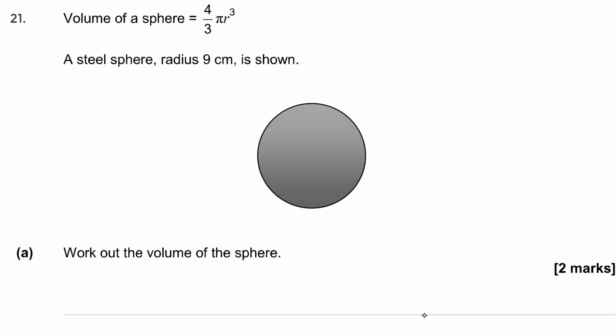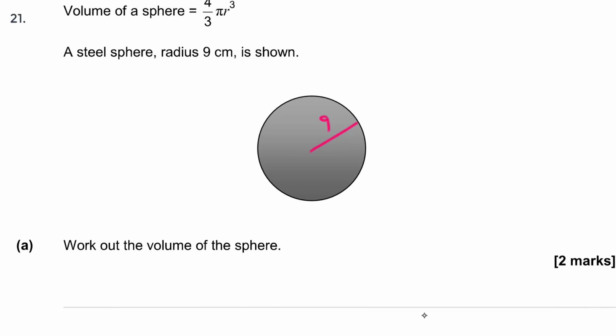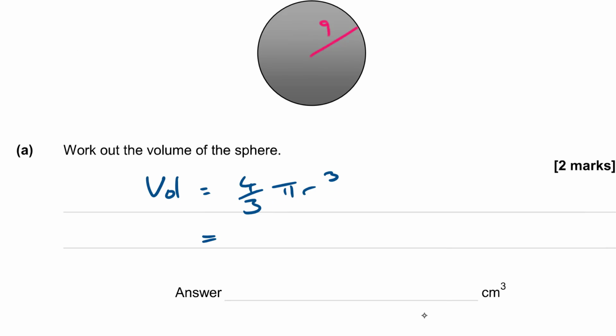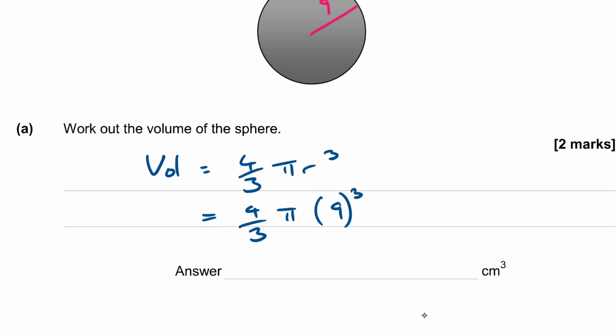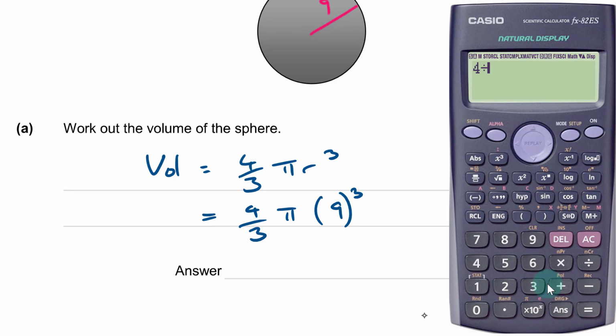We're helpfully given the formula for the volume of a sphere, which is 4/3 of pi r cubed. And we're told that a steel sphere has a radius of 9 centimeters. So from here to here is 9. Work out the volume of the sphere. So this is just really subbing into that formula. So volume is equal to 4/3 pi r cubed, which is 4/3 of pi times 9 cubed. It's a matter of really typing that into the calculator. So 4 divided by 3 times by pi times by 9 to the power of 3.